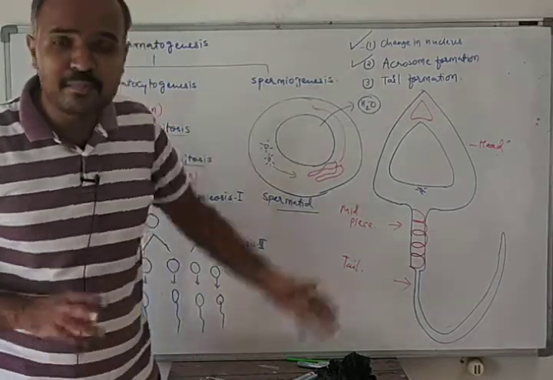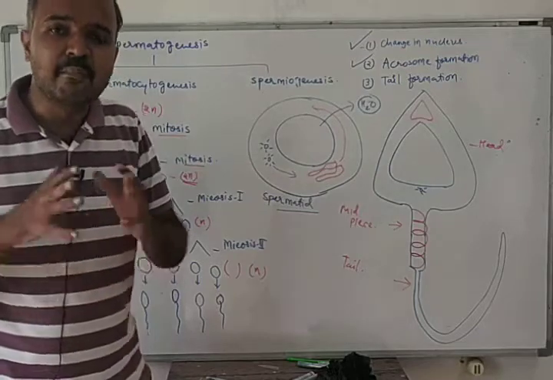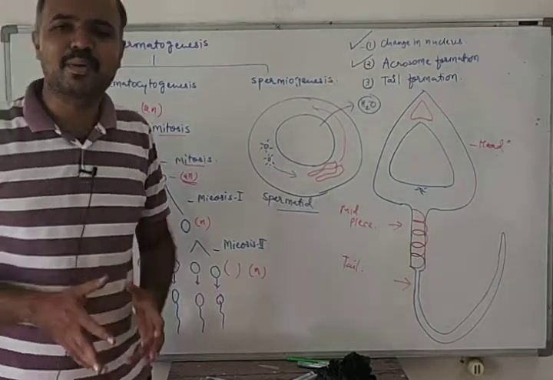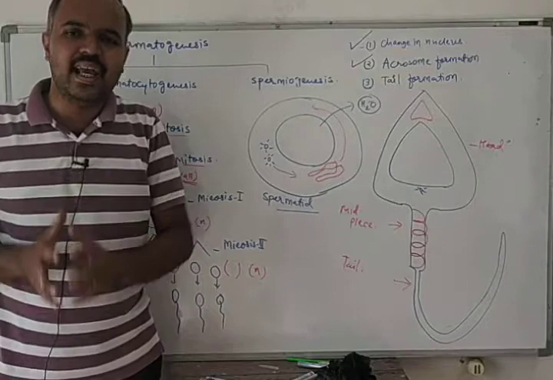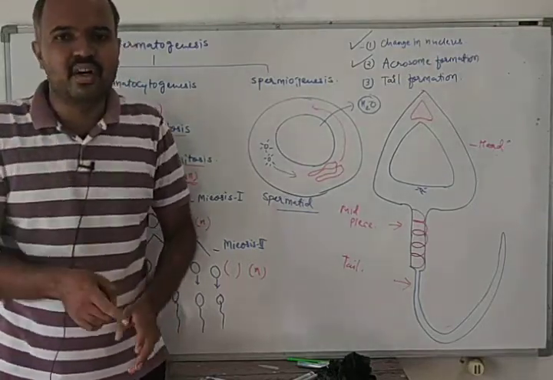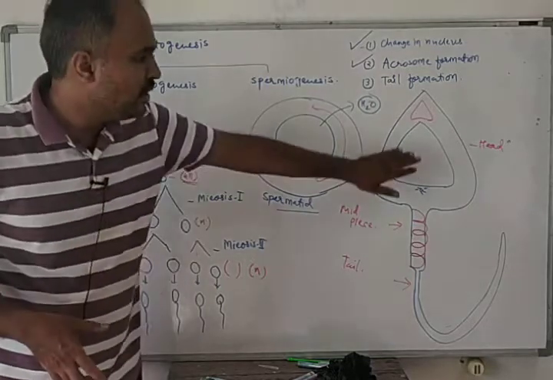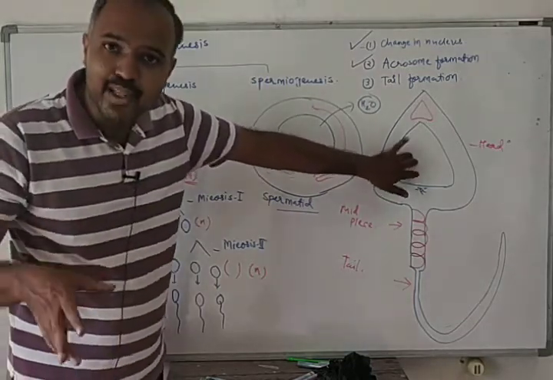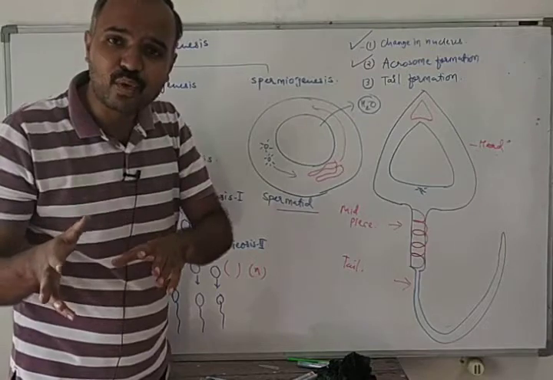Mature spermatozoa has a head, midpiece, and tail. On the midpiece, spirally arranged mitochondria are there. In the head, one nucleus is there, which has a haploid number of chromosomes, 23 chromosomes.